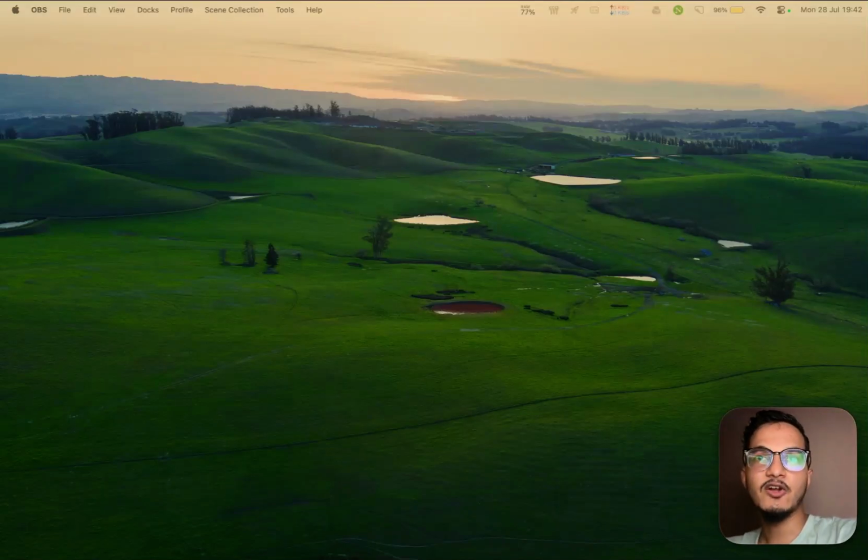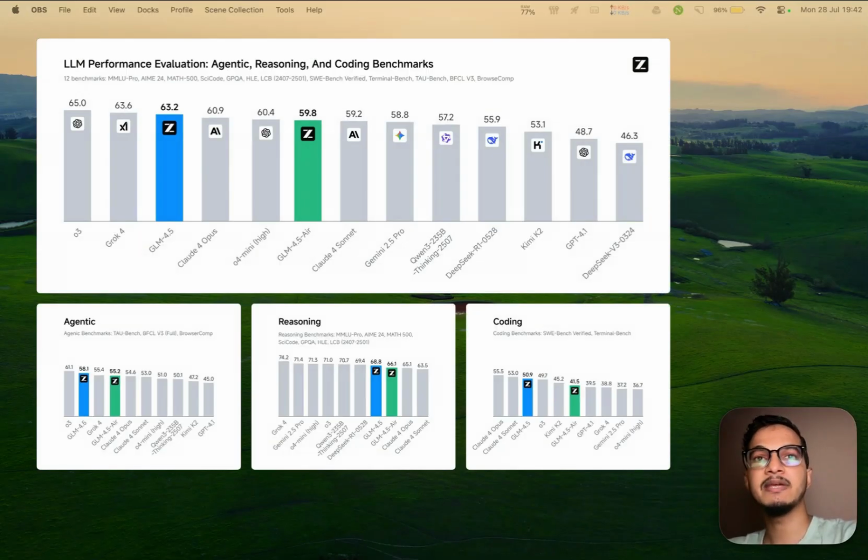I think we have finally got a real competitor for Anthropic models for coding. And it's not some proprietary model, it's yet another open source model coming straight out of China. And based on the early benchmarks, it seems like it's here to compete head to head with all the big models like O3, Sonnet, Gemini 2.5 Pro, and all the others.